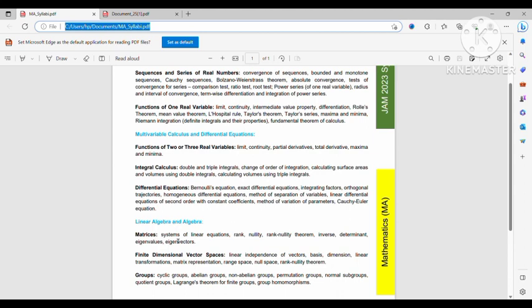If you know homogeneous linear equation, homogeneous differential equation, method of separation of variables, linear differential equation with constant coefficients, variation of parameters, and Cauchy-Euler equation, these are very small topics for ODE, because there is a lot of ODE syllabus in NET and GATE, but this is a very small syllabus for JAM.